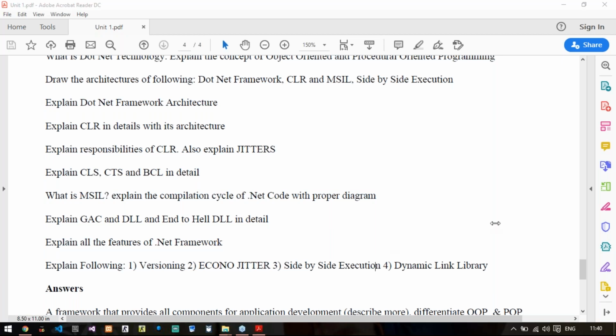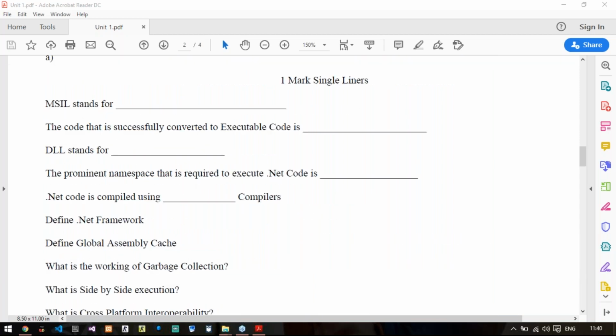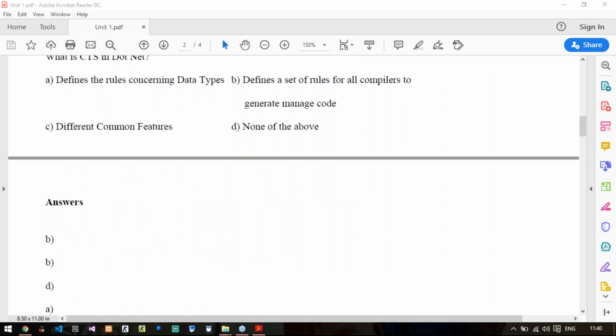So any doubt regarding these unit number 1 questions? Anyone? We can resolve it right now. Yeah, any doubts? Unit number 1.